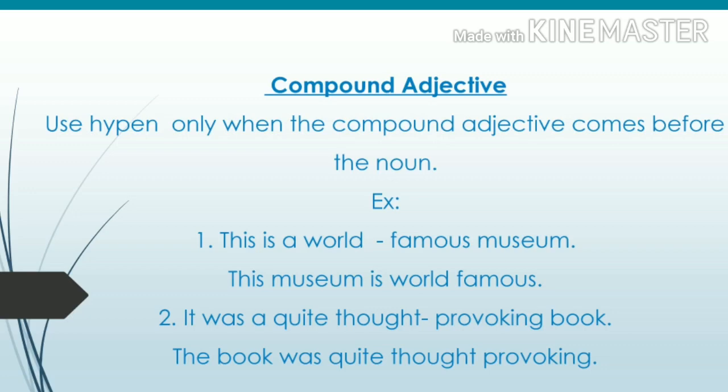We can see the example for this same sentence. If the noun comes before the compound adjective, how will it be? This museum is world famous. In this sentence also, museum is the noun, but the compound adjective comes after the noun.